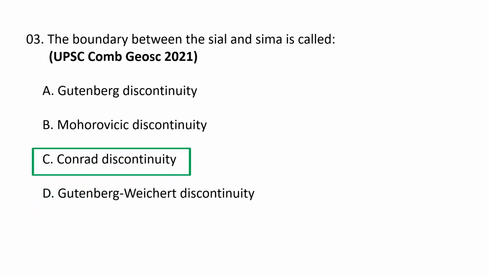Conrad discontinuity. The Conrad discontinuity corresponds to the subhorizontal boundary in the continental crust at which the seismic wave velocity increases in a discontinuous way. The boundary is observed in various continental regions at a depth of 15 to 20 kilometers, but it is not found in oceanic regions. So the boundary between the Sial and Sima is called Conrad discontinuity. C is the correct option.